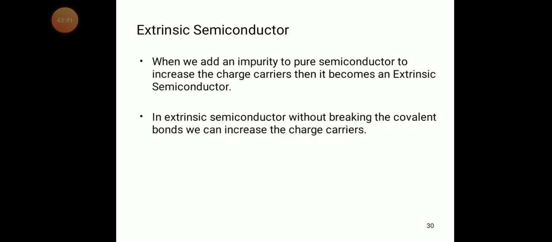Coming to the extrinsic semiconductor, when we add an impurity to a pure semiconductor to increase the charge carriers, it becomes an extrinsic semiconductor. The meaning is that in order to improve the charge carriers, we add external impurities to the pure semiconductor.